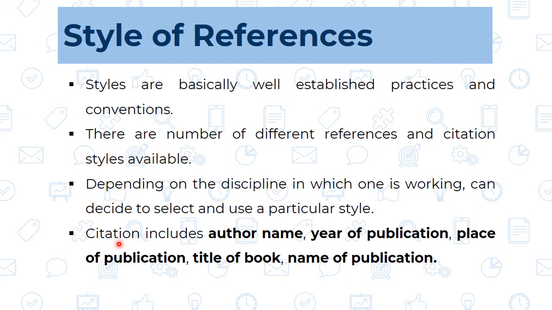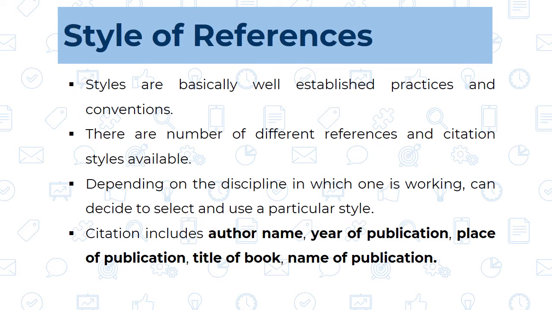Now, whenever we look at an example of any citation, which elements does it consist of? It consists mainly of 5 elements: author name, year of publication, place of publication, and, very important, the title of the book, and then the name of the publisher. These 5 elements are very important for giving the citation, and in the various styles of references we can have different combinations of these 5 elements.